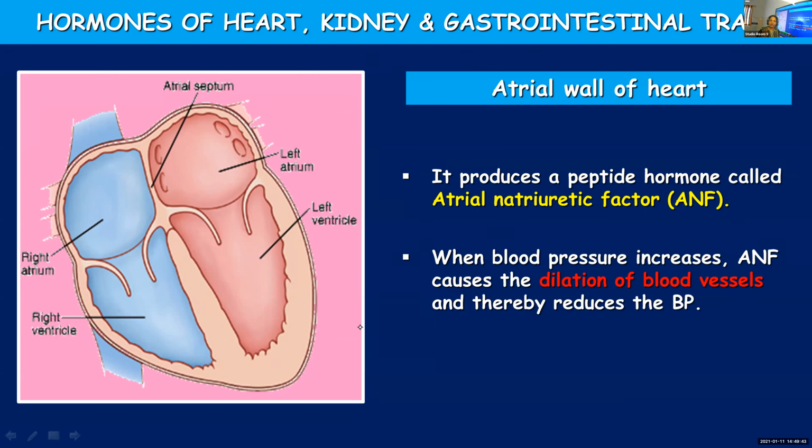So atrial natriuretic factor is a hormone produced by the walls of atrium. Under the influence of this hormone, blood vessels will dilate. When the blood vessels dilate, the blood pressure will be reduced, and this hormone will be secreted when the blood pressure increases. Under the influence of this hormone, blood vessels dilate and blood pressure gets back to normal. Okay.